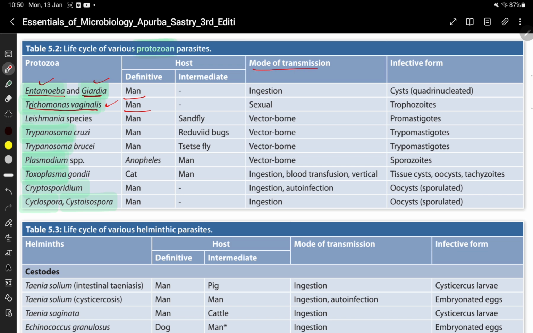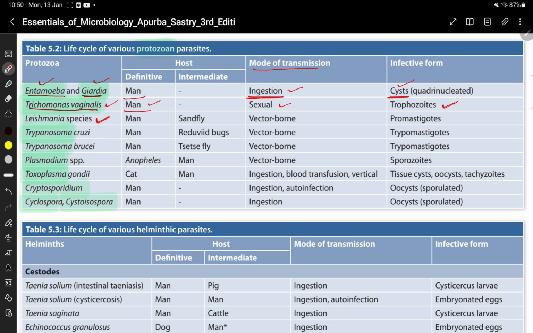The mode of transmission of Entamoeba and Giardia is ingestion, and their infective form is cyst. Entamoeba or Giardia, they only have one host, mode of transmission is ingestion, and the infective form is a quadrinucleated cyst. Then second, Trichomonas vaginalis, which is a genital flagellate. It also has only one host, that is man. The mode of transmission is sexual route, and the infective form of Trichomonas vaginalis is trophozoites.